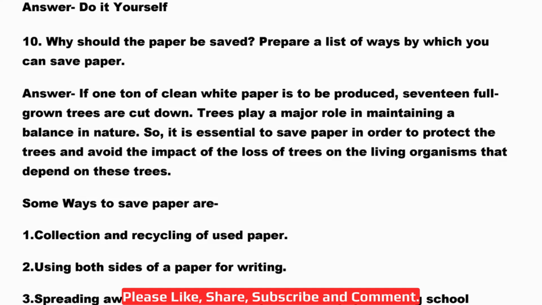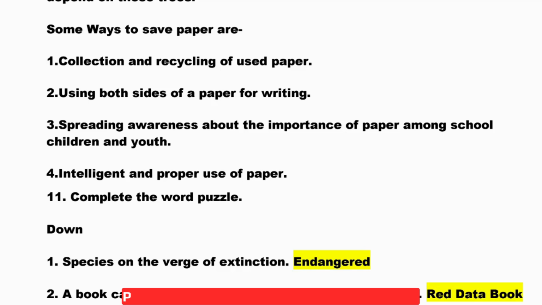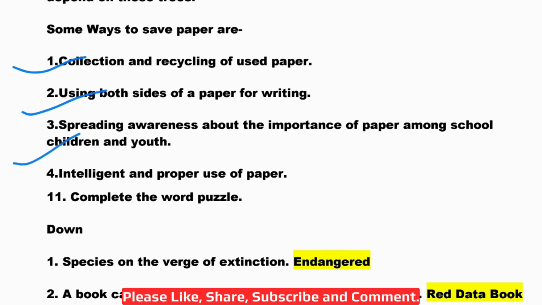Question 10. Why should the paper be saved? Prepare a list of ways by which you can save paper. So, if 1 ton of clean white paper is to be produced, 17 full grown trees are cut down. Trees play a major role in maintaining a balance in nature. So, it is essential to save paper in order to protect the trees and avoid the impact of the loss of trees on the living organisms that depend on these trees. Okay. So, we can save paper by collection and recycling of used paper, then using both sides of the paper for writing, spreading awareness about the importance of paper among school children and youth, then intelligent and proper use of paper.